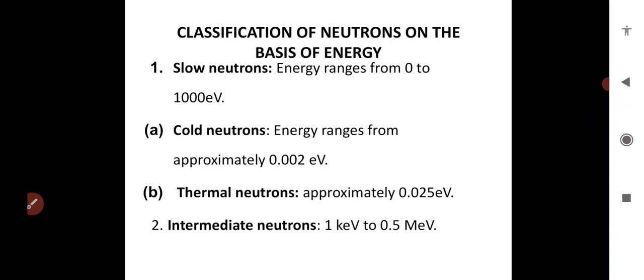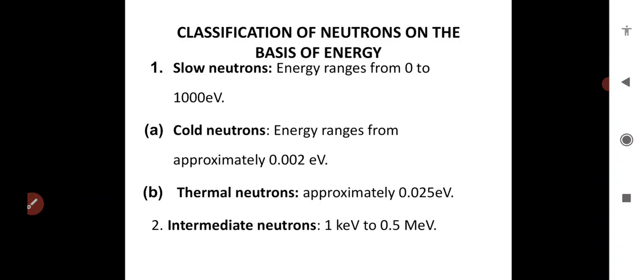So this is one of the topics we will discuss today, that is classification of neutrons on the basis of energy. These types of neutrons can be used in nuclear reactions. See, first, the interaction of neutrons with the nuclei depends on neutron energy. So several types of nuclear interaction undergo decay depending on energy. Disintegration process takes place. First one is slow neutrons.